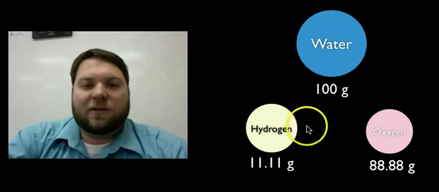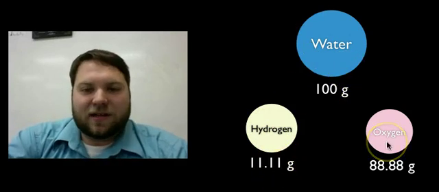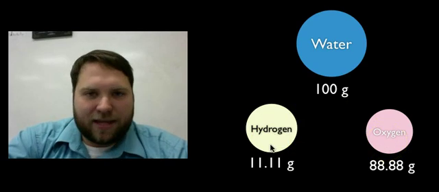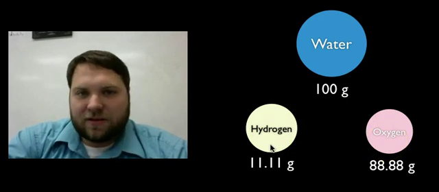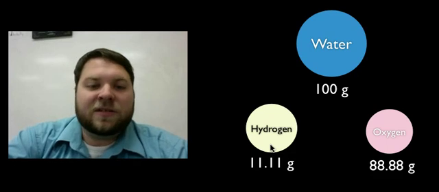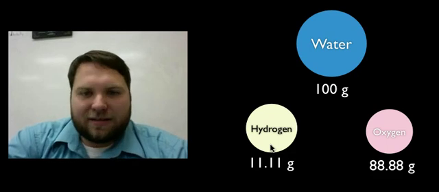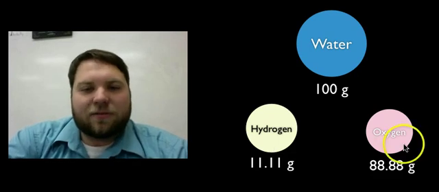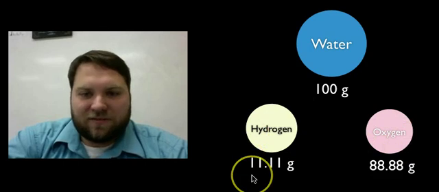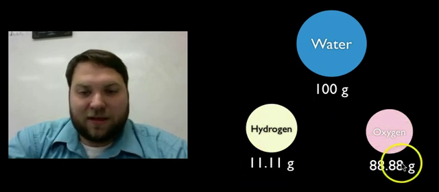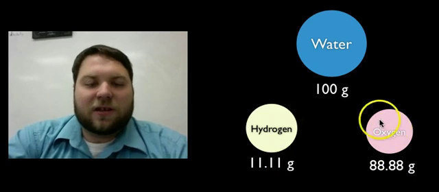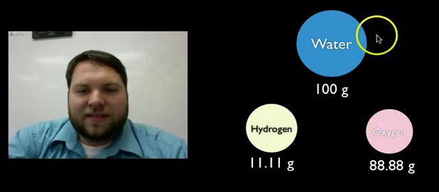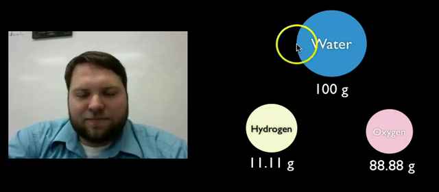When you break it down, you always end up with 8 times as much oxygen as hydrogen by mass. And after noticing that this worked for certain compounds, Dalton tested it for others. And every compound that he could break down always ended up with the same ratio. Ratio is just a fancy way of saying the number you get when you divide one by the other. He ended up with the same ratio of elements out of these compounds.